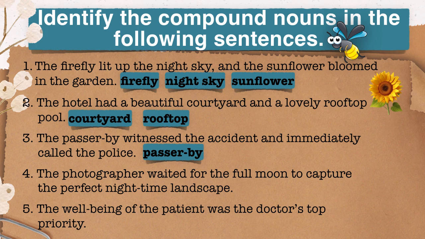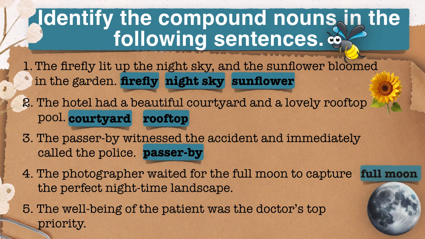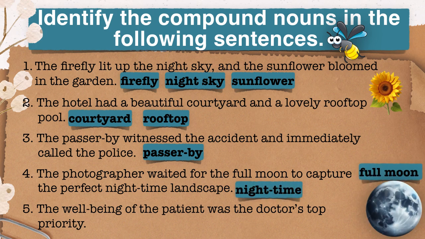They are full moon, nighttime, and landscape. The last one, the well-being of the patient was the doctor's top priority. I expect you have identified the compound noun in the sentence by now. It's well-being. Bravo if you correctly identified all the compound nouns.